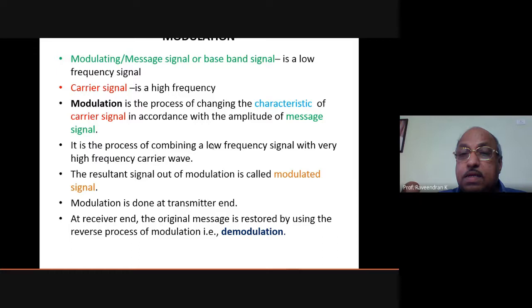Okay, so it is the process of combining a low frequency signal with a very high frequency carrier wave. That is the process of modulation. The process of modulation is the process of changing the characteristic of a carrier signal in accordance with the amplitude of the message signal. So we are changing the amplitude of the modulated, mixed signal in accordance with the amplitude of the message signal.